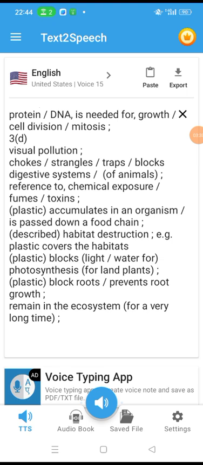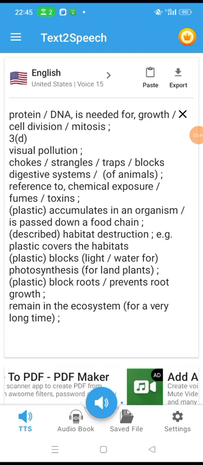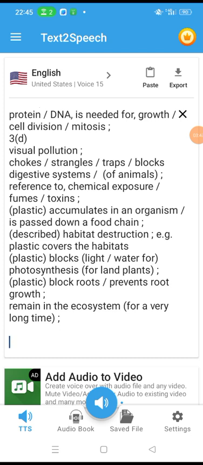Needed to make amino acids, named proteins. To make DNA, RNA, nucleotides, bases. Protein, DNA is needed for growth, cell division, mitosis.